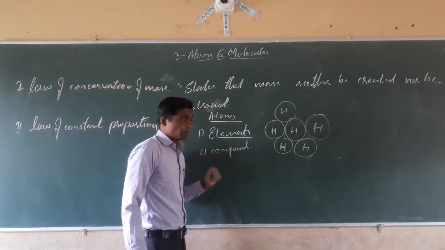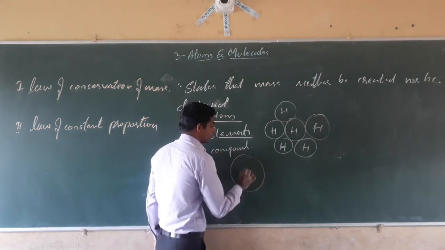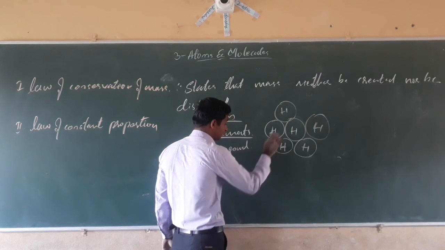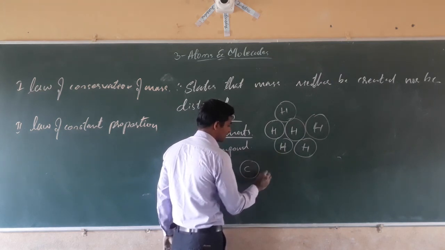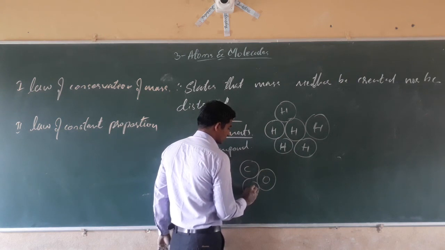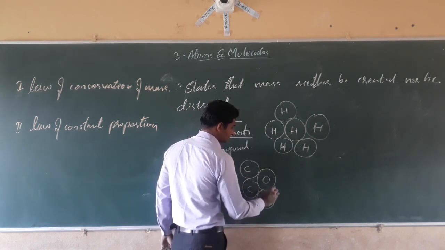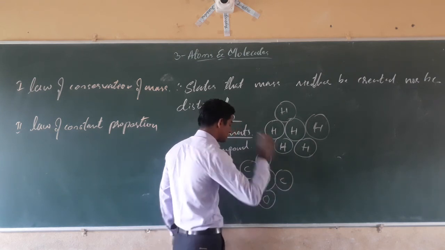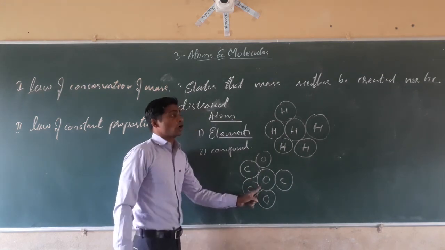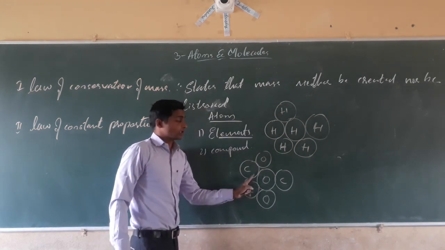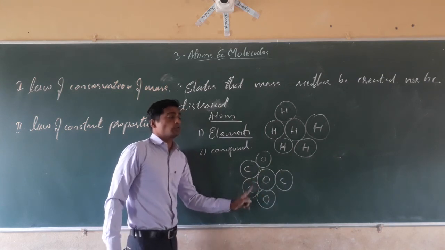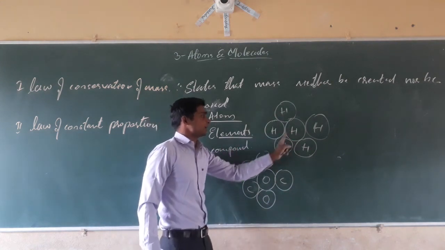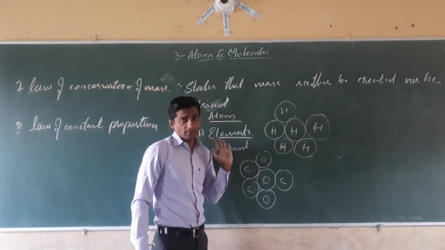Next, a compound is a group of different types of atoms. For example, carbon, oxygen, carbon, oxygen. The group of two or more types of atoms, the group of two or more elements, is called a compound. An element is a group of the same kinds of atoms, isn't it?